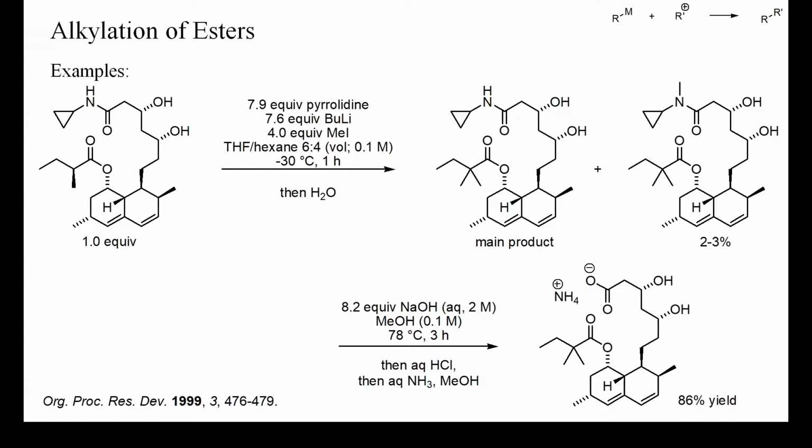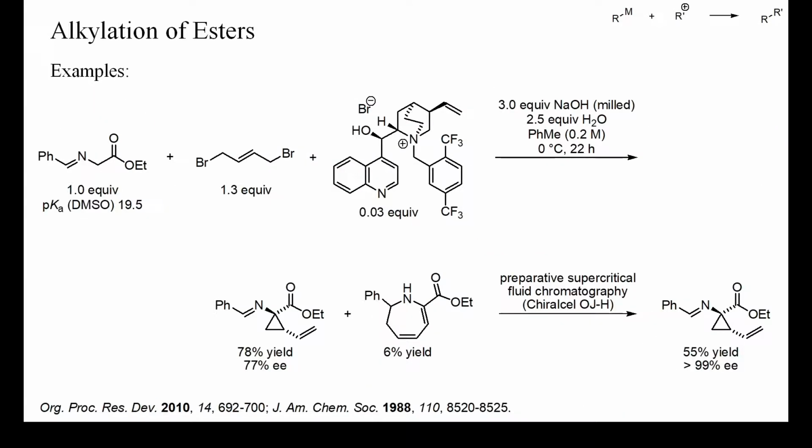Cyclopropylamines are much less basic than normal aliphatic amines, and their amides therefore much more sensitive toward nucleophiles. In this instance, the amide saponification was further accelerated by intramolecular attack of a hydroxyl group and formation of a 6-membered lactone. This is an example of enantioselective alpha-alkylation of a glycinate imine.